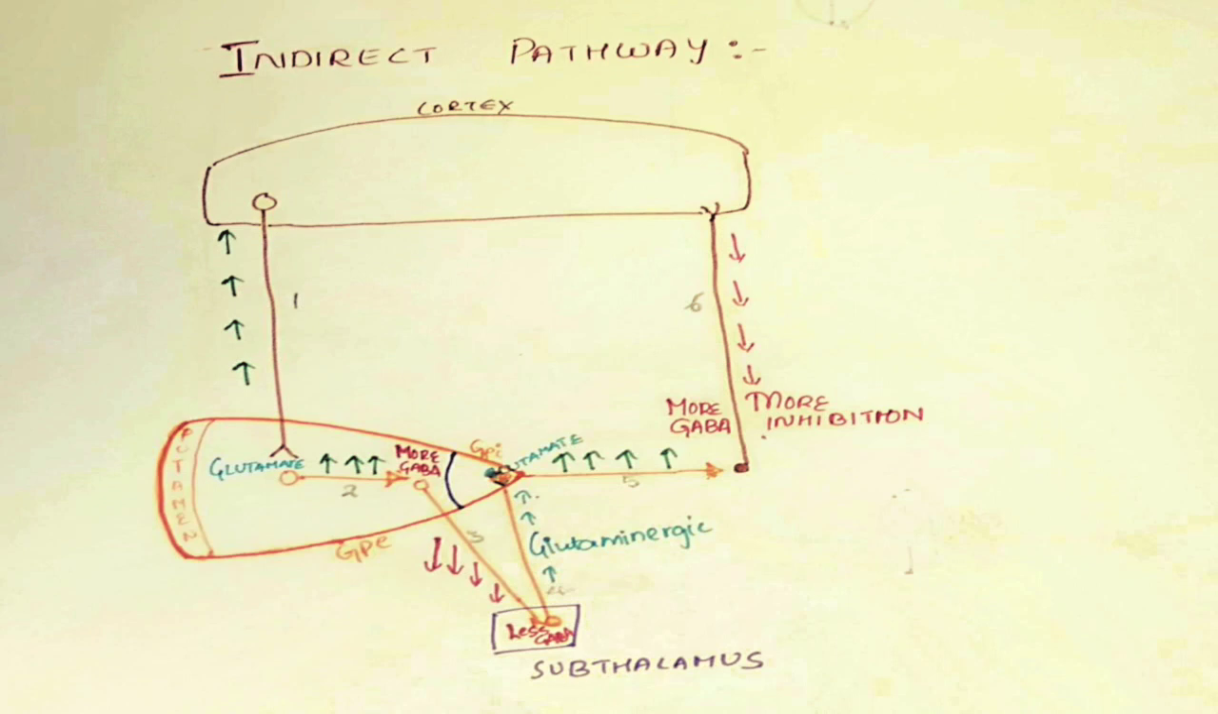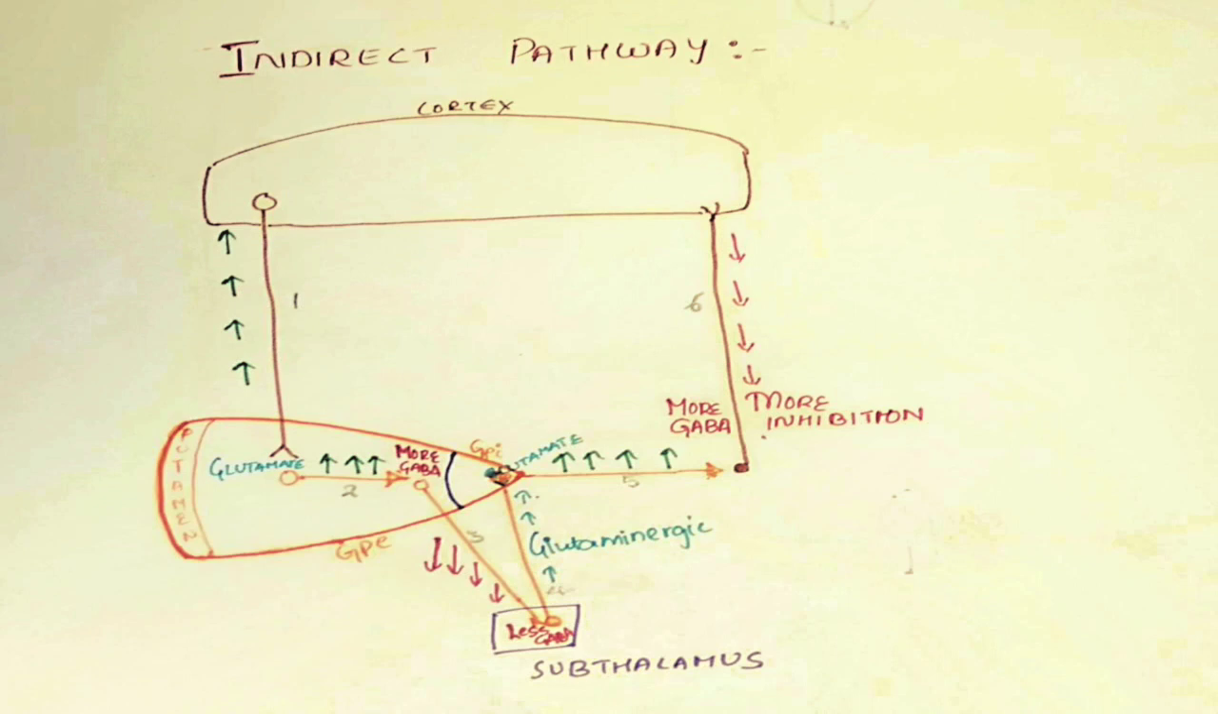Here as we observe the function of fibers, the first fiber, that is the corticostriatal fiber, is releasing glutamate onto the pallidal fiber. As glutamate is stimulatory, it stimulates the pallidal fiber, and as it is stimulated and as it is GABAergic, it releases more GABA onto the next fiber. The next fiber, under the influence of more GABA, gets inhibited, and hence its action will be less.